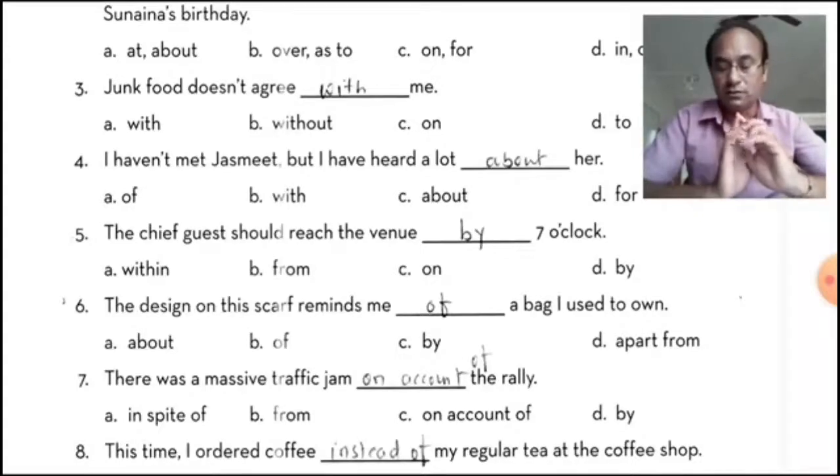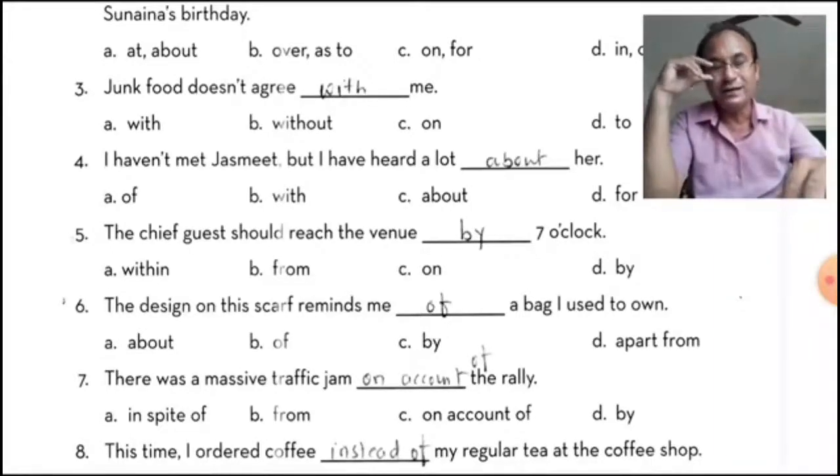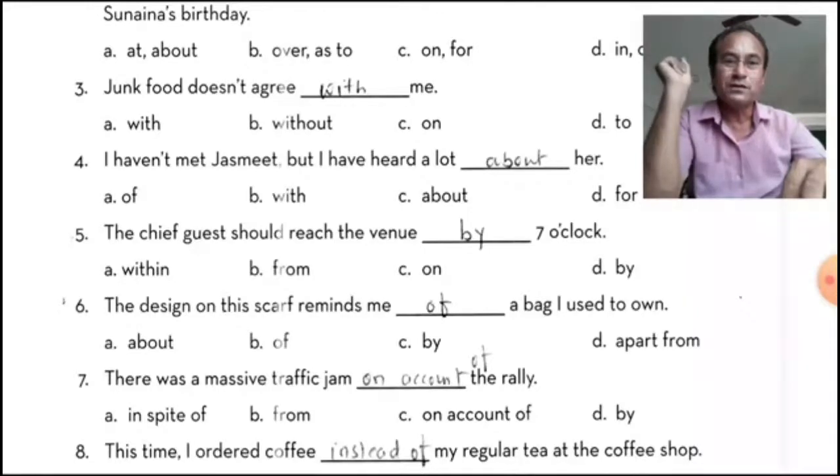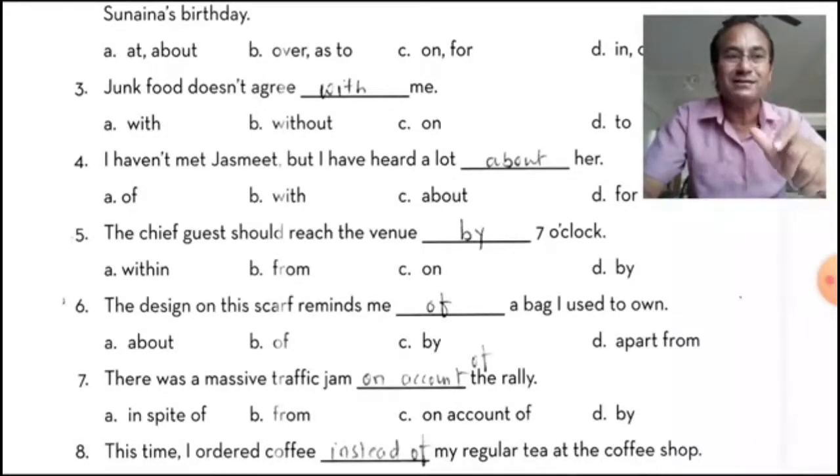There are many uses of of also. It indicates direction or from where it is. It is made up of, by which it is made. Reminds me of a bag I used to own. The design on this craft reminds me of a bag I used to own.